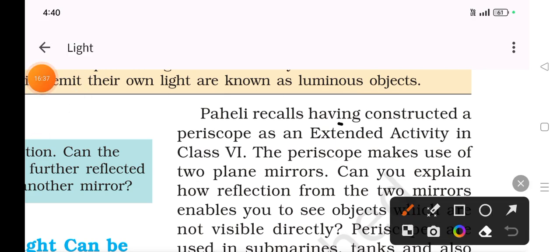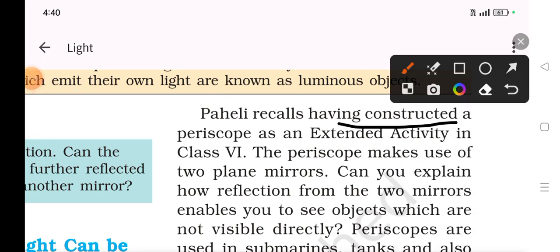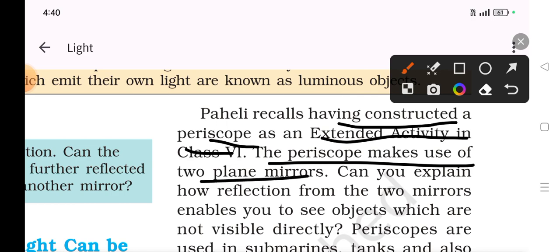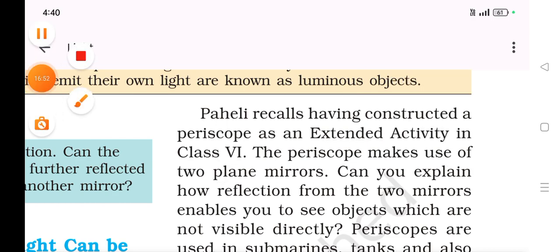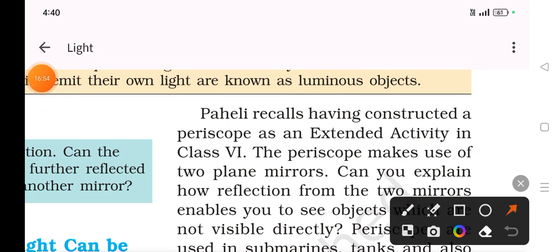Paheli recalls having constructed a periscope as an extended activity in class 6. The periscope makes use of two plane mirrors.